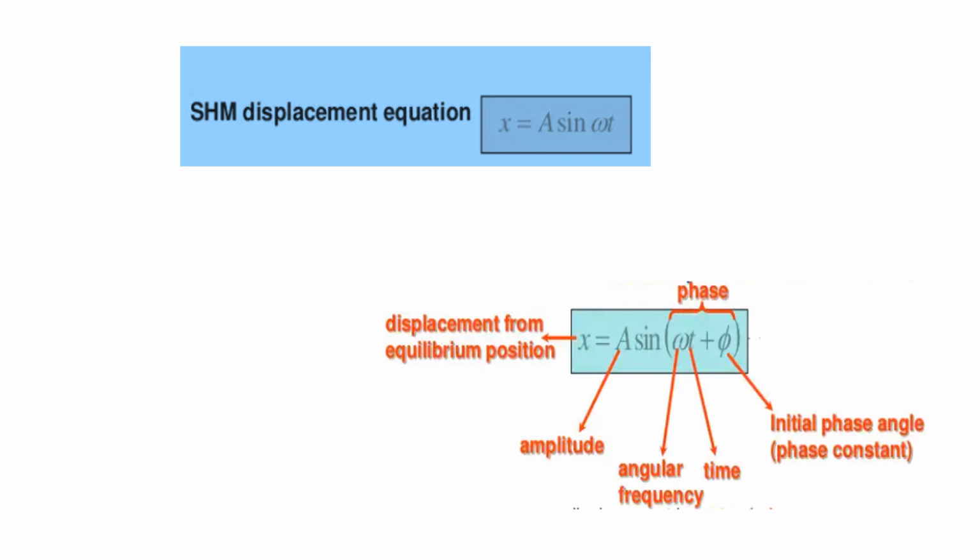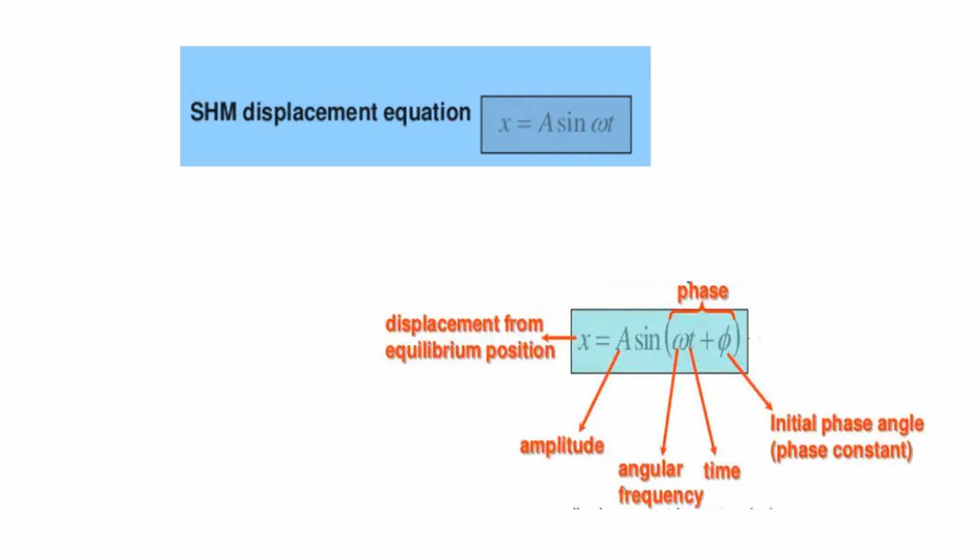Capital A is the amplitude and it refers to the amplitude of a particle that is vibrating in simple harmonic motion, and it is defined as its maximum displacement covered by the body on either side of the mean position.